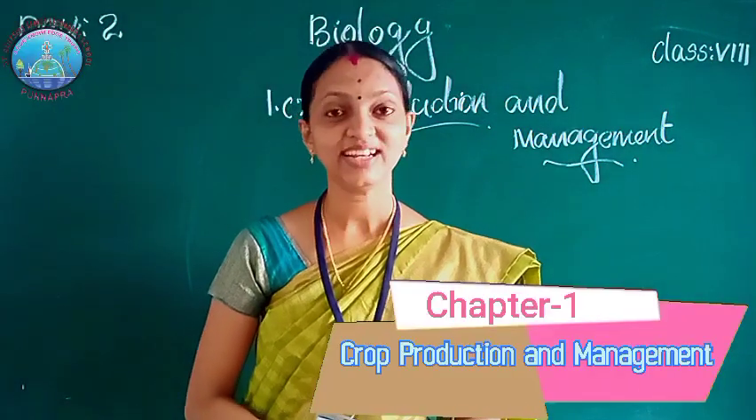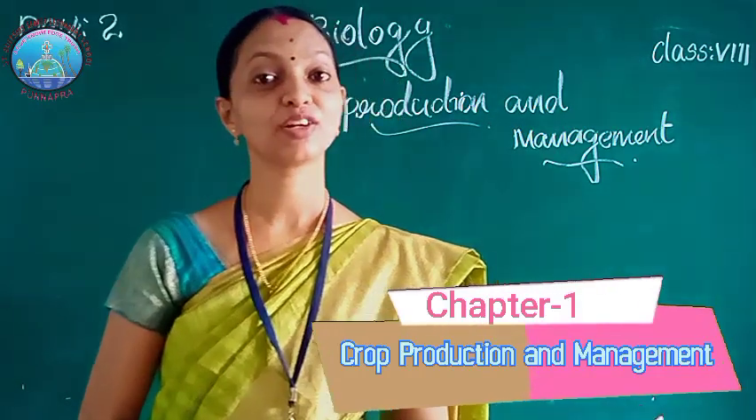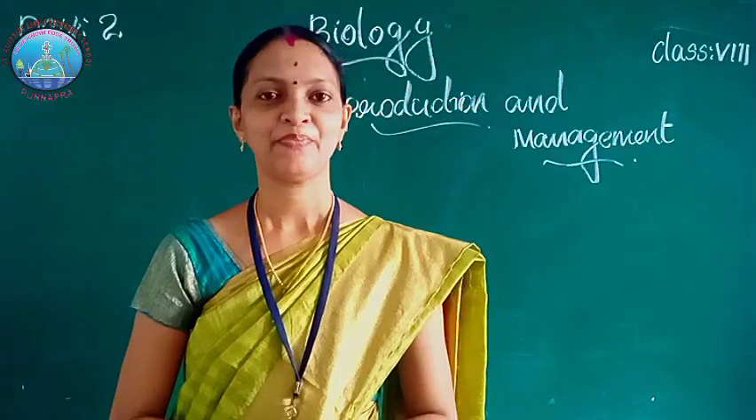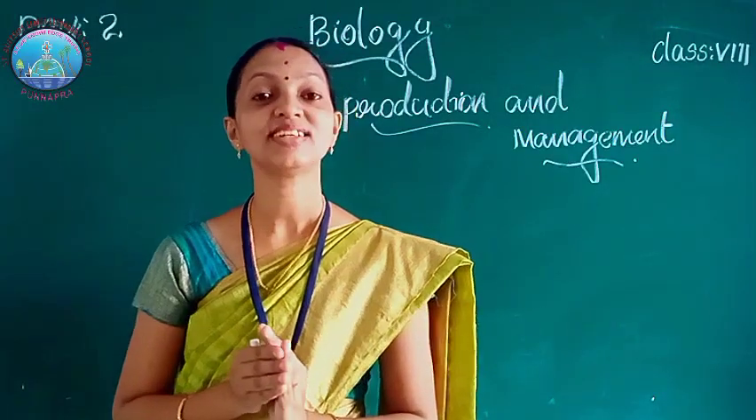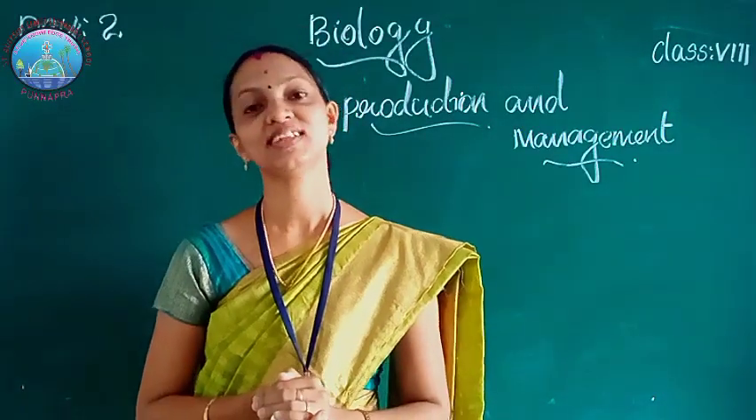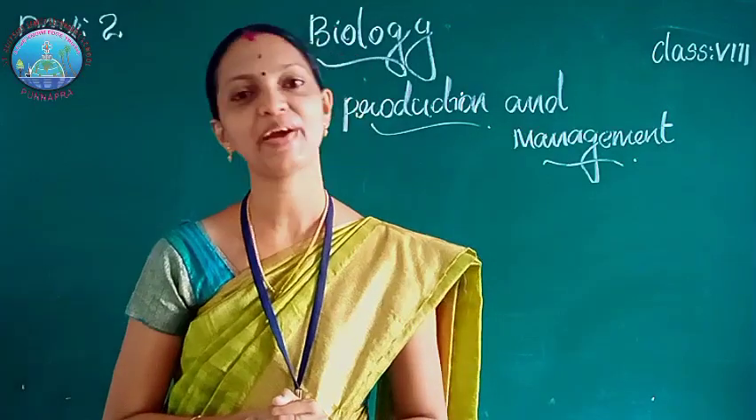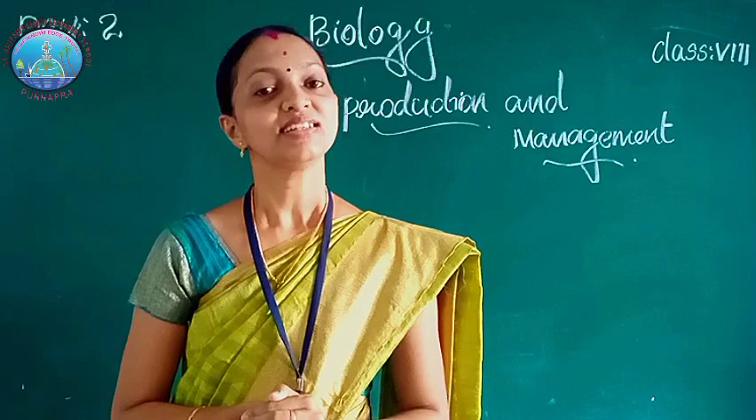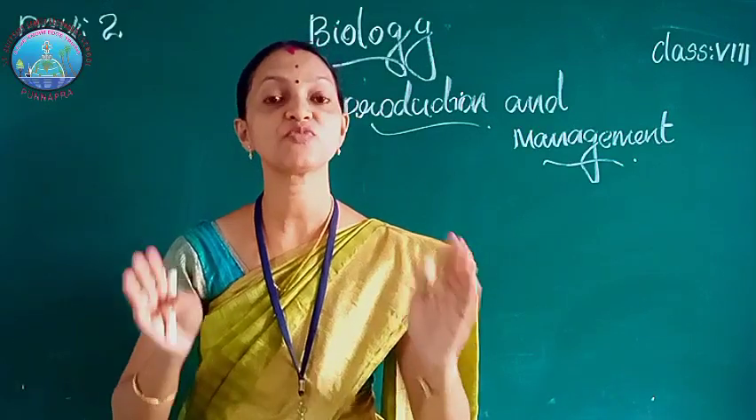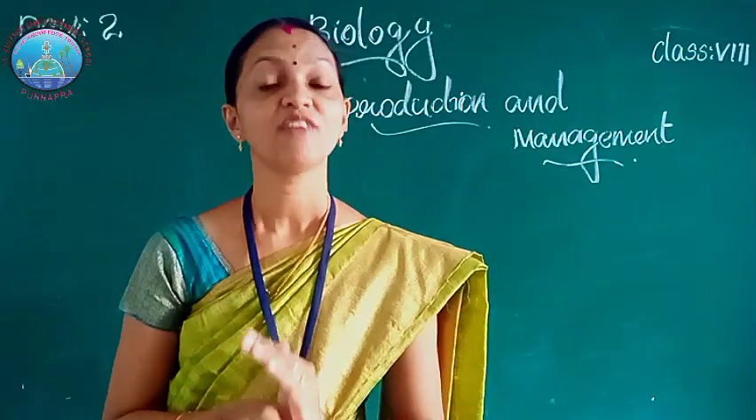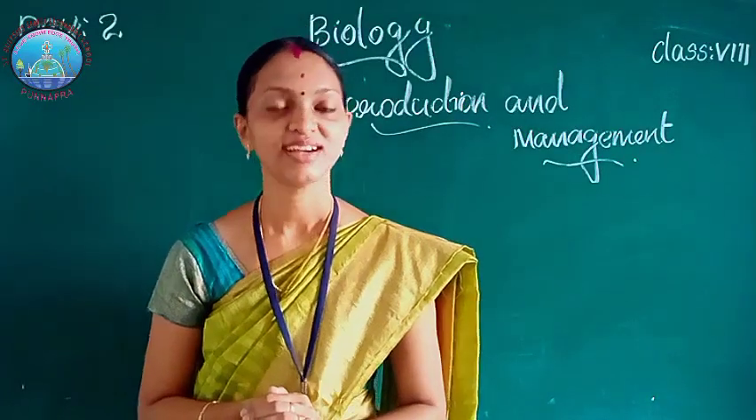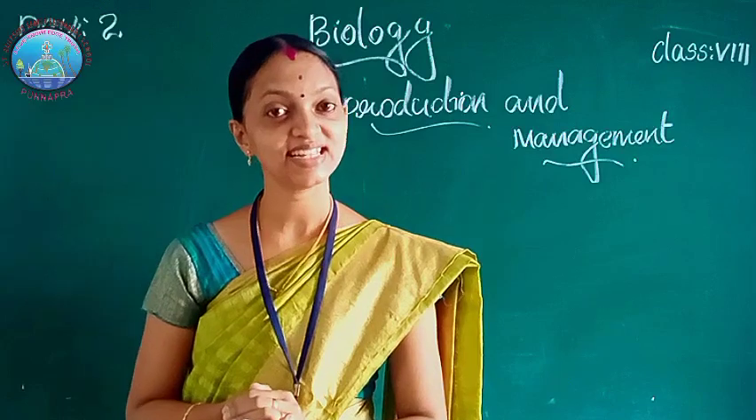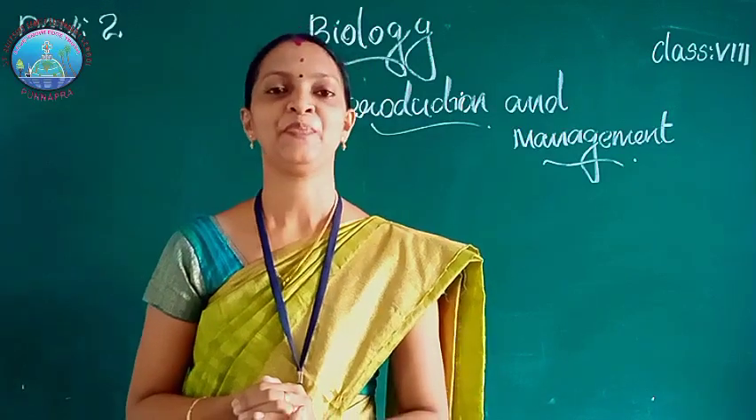In the first class we learned about different types of crops, kharif crops and rabi crops. The crops which are sown in the rainy season are called kharif crops. Example, paddy, maize, soyabean, etc. Then rabi crops, the crops which are grown in the winter season are called rabi crops. Example, wheat, linseed, mustard, etc.